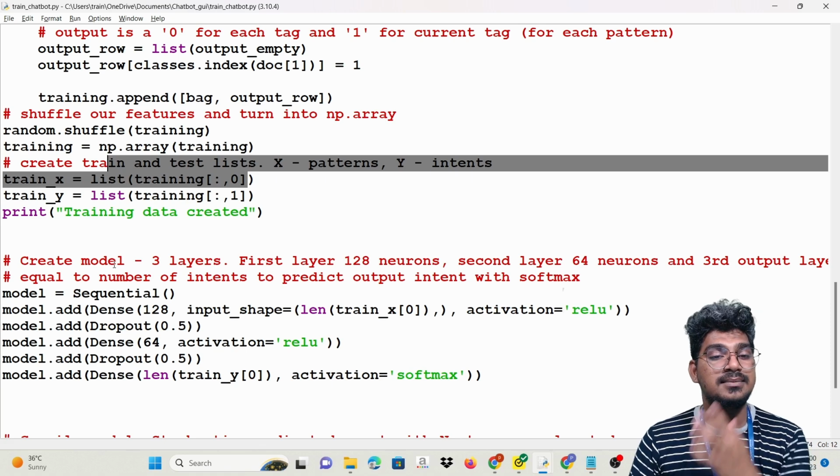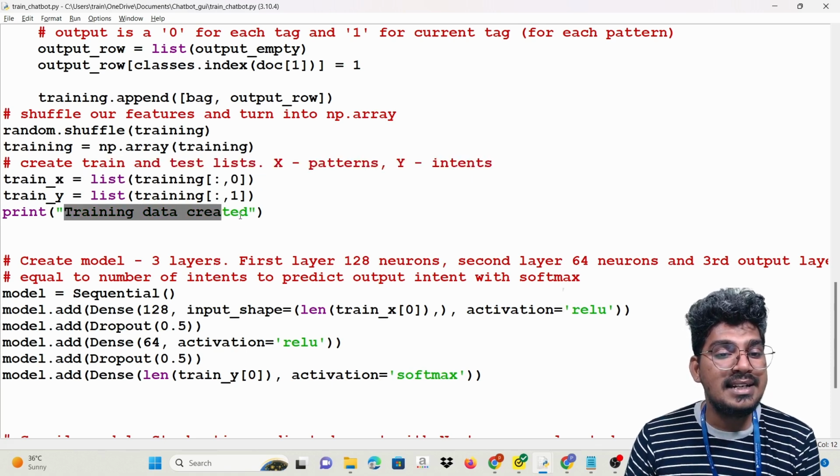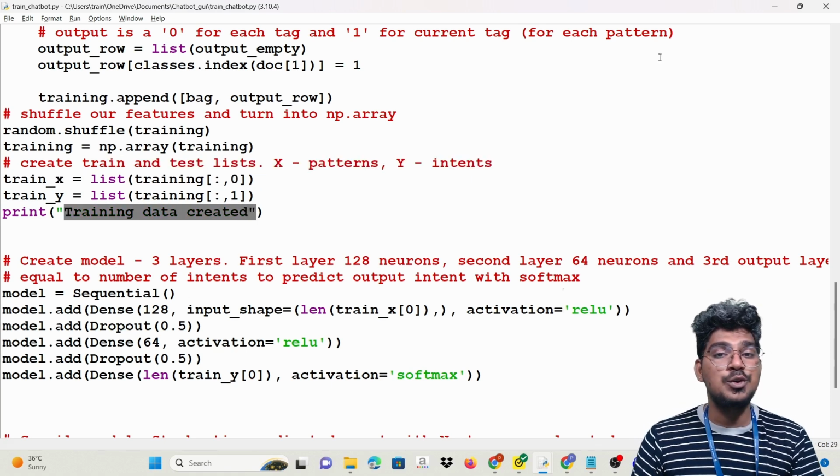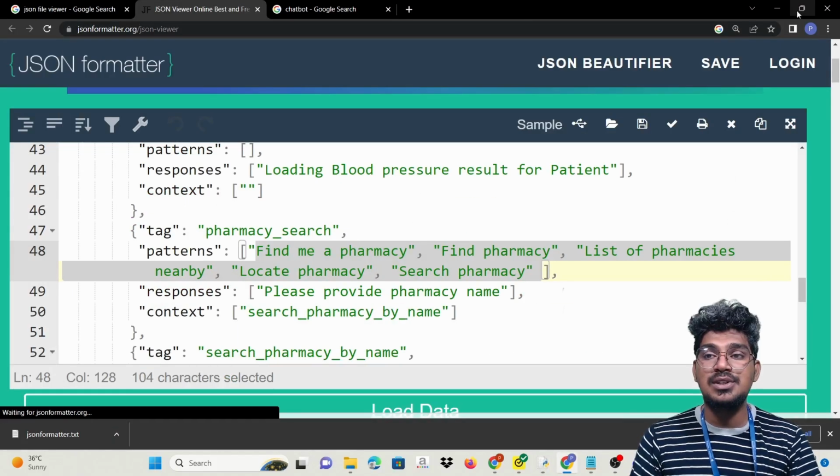After that, the training data is created. After that, I'm going to create a model. What is the next procedure here?